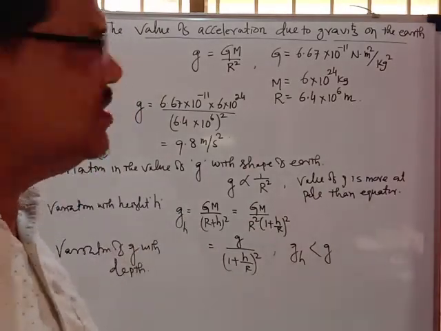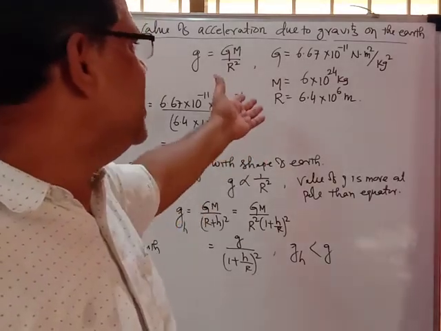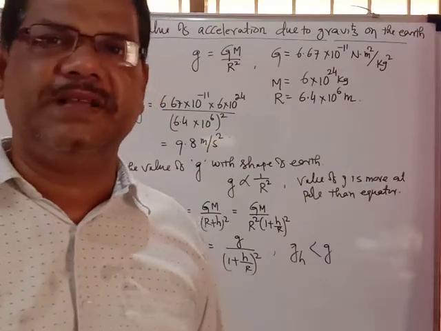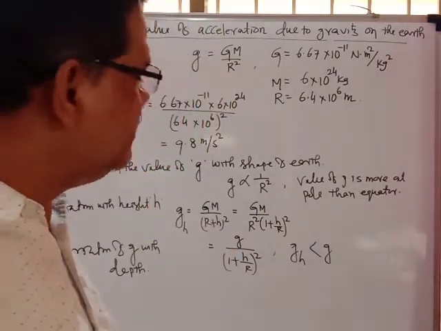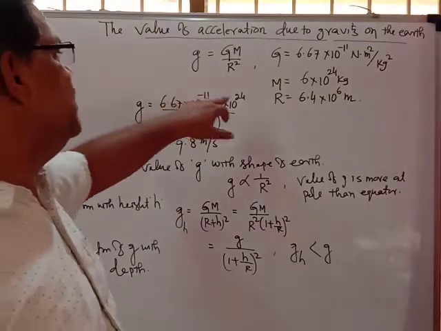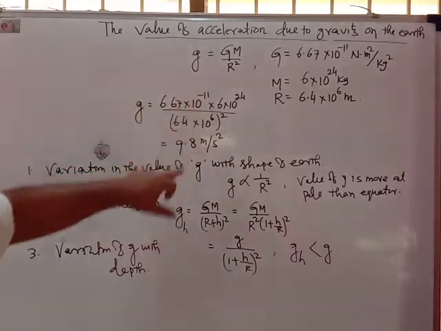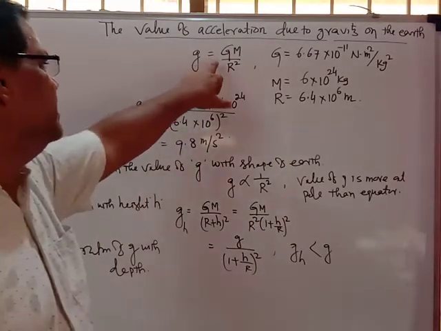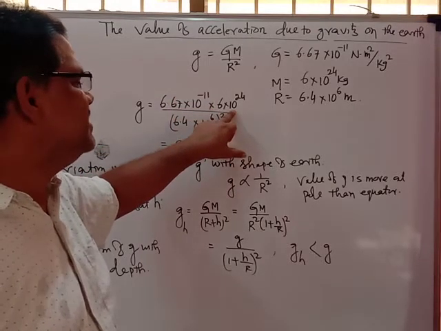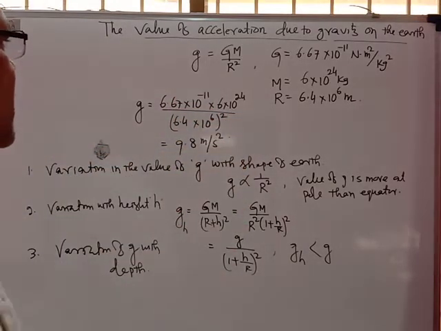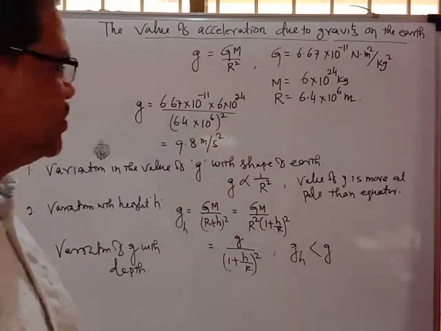If some questions come for calculation relating to the mass of the earth and the radius of the earth, you will find those values in the question paper. So if you put the values of capital G, capital M, R in the above expression, we get g equal to 6.67 into 10 to the power minus 11 multiplied with mass, 6 into 10 to the power 24, upon 6.4 into 10 to the power 6 whole square.